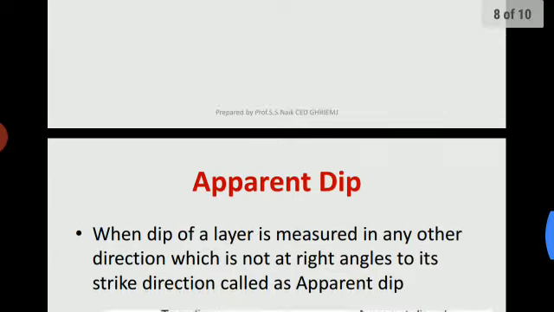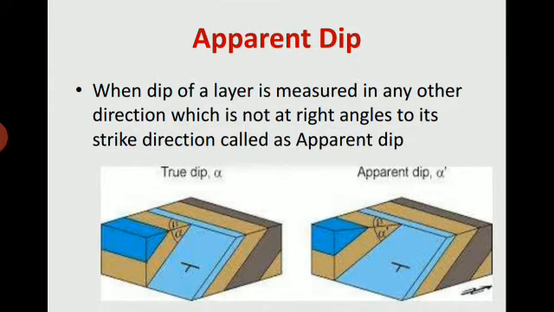Apparent dip. When dip of a layer is measured in any other direction which is not at a right angle to its strike direction, it is called apparent dip. In short, if the angle between the horizontal plane and the inclined plane or bedding plane is not equal to 90 degrees, or it is less than 90 degrees, then it is called an apparent dip. Apparent dip is the inclination of geological beds as seen from any vertical cross section that is not perpendicular to the strike of the geological bed.